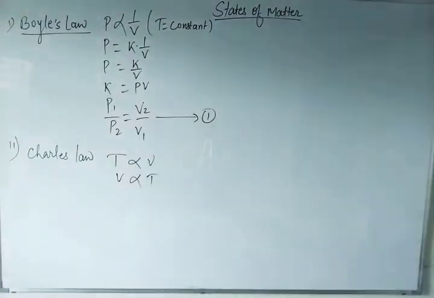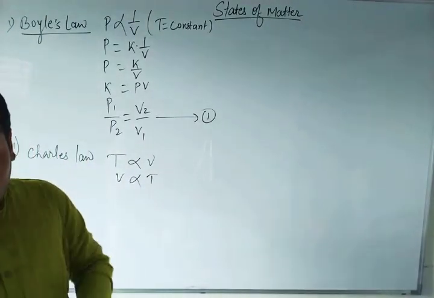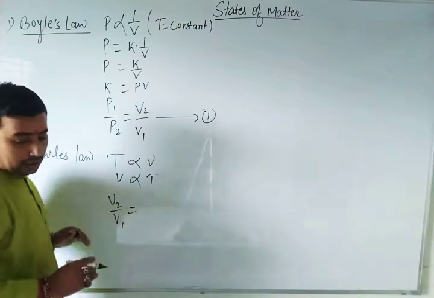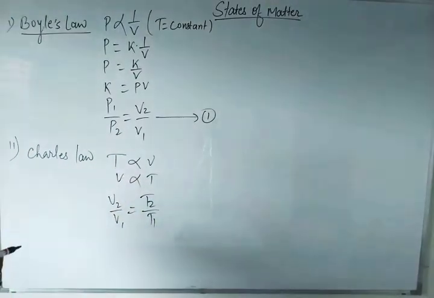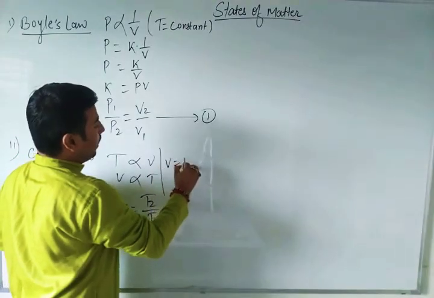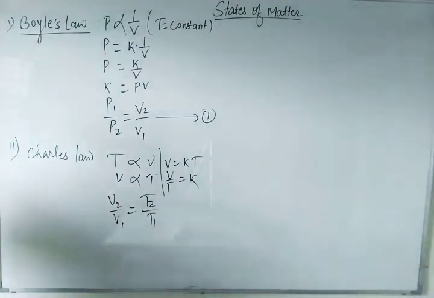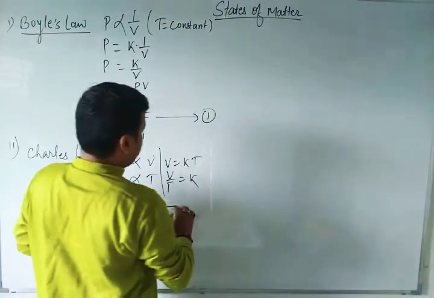Can you tell me what the equation of Charles' law will be? I hope all of you can see the board. Since volume is directly proportional to temperature, we write V is equal to KT, or V by T is equal to K. So V1 by T1 is equal to V2 by T2, or V2 by V1 is equal to T2 by T1. So this was our second law.